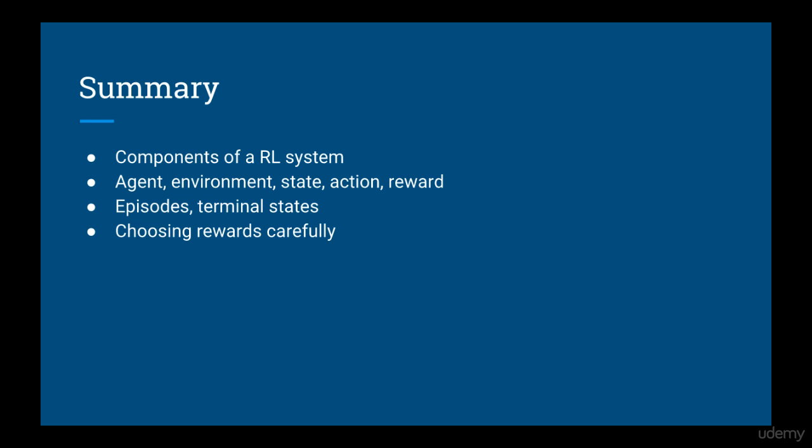Next, we took a deeper look at the components of a reinforcement learning system. We defined the agent, environment, states, actions, and rewards. We talked about how specific reward structures can lead to poor results, so we need to choose them carefully. This is like you choosing how to reward your dog in order to train it to behave well. We looked at new terms like episode and terminal state, which we needed to fully understand the algorithm we used for tic-tac-toe.